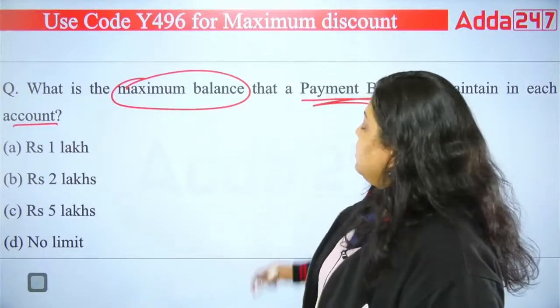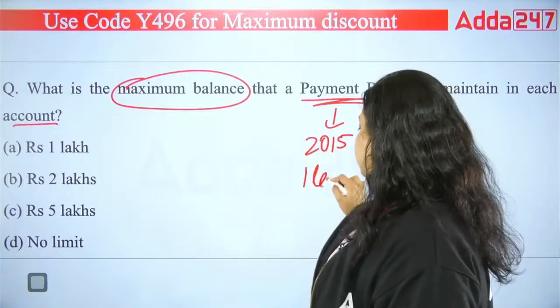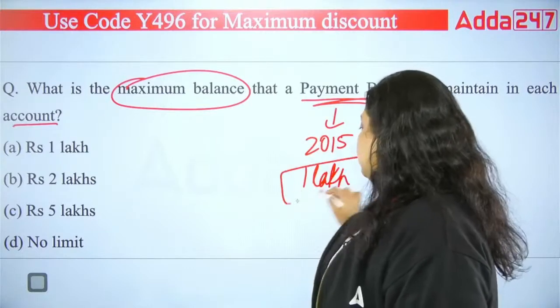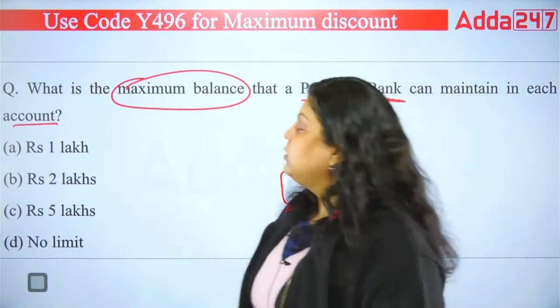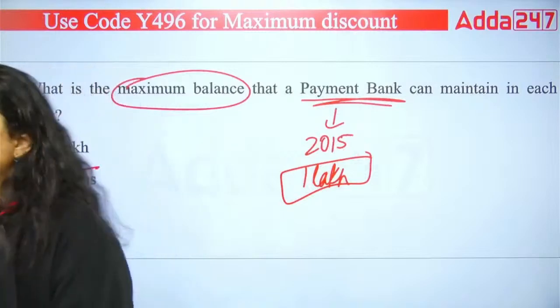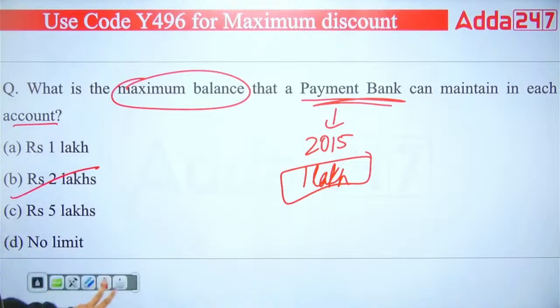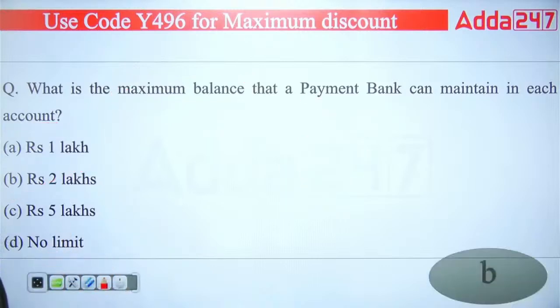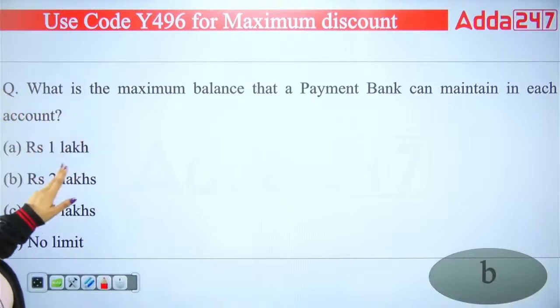When it was introduced in 2015, they were allowed to accept only 1 lakh deposit per customer. But this has been increased by RBI. Now they are allowed to take up to 2 lakh rupees per customer. So this is the maximum limit. Not more than 2 lakh they can accept. So the right answer is B. Remember, it used to be 1 lakh, but now it is 2 lakh.